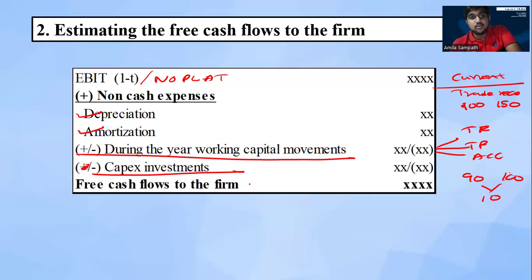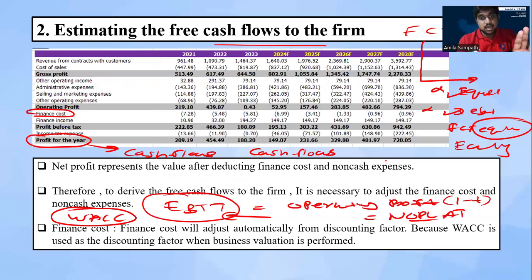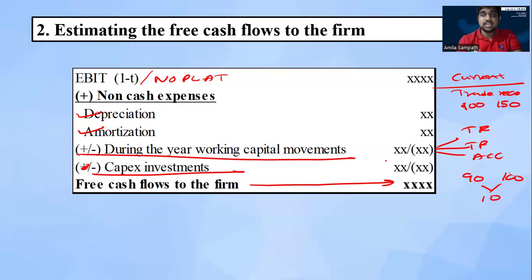Then we can derive the free cash flow to the firm. This is the process or the way that we can derive the free cash flow to the firm. I hope all of you are clear with the process we can use to calculate the free cash flow to the firm.